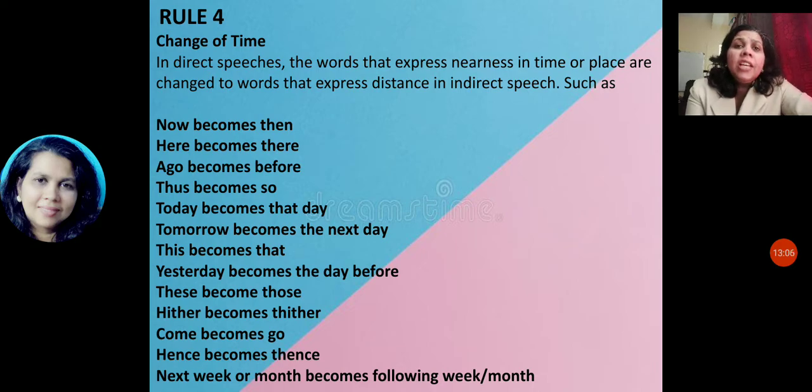Rule number 4. Change of time. In direct speech, the words that express nearness in time or place are changed to words that express distance in indirect speech, such as now becomes then, here becomes there, ago becomes before, thus to so, today to that day, tomorrow to the next day, this to that, yesterday to the day before, these to those, hither becomes thither, come becomes go, hence becomes thence, next week becomes the following week or month.